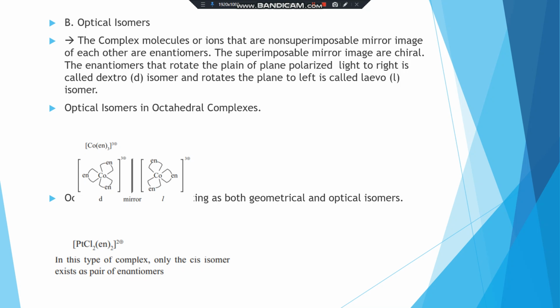Last time we were studying isomerism in coordination compounds, in which we studied stereoisomers, including geometrical isomers, cis and trans isomers. The next one is optical isomers. The optical isomers in octahedral complexes.